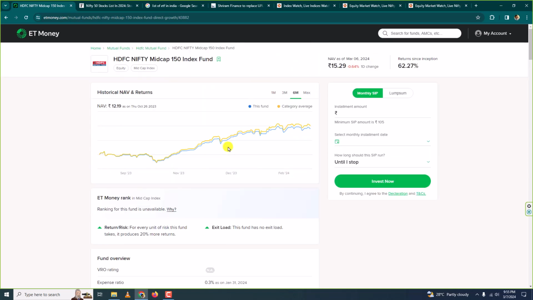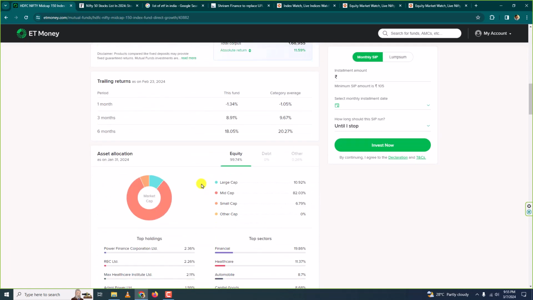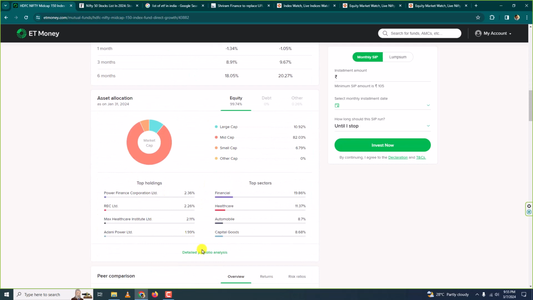So the companies that are in the Nifty Midcap 150 index would also be in this mutual fund, in almost the same proportion. And whenever some stock is taken off the index, it would be taken from the mutual fund too. If a new company is added to the index, it would be added to the mutual fund too.